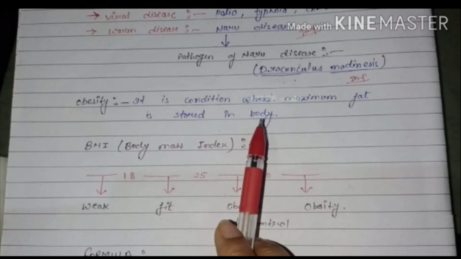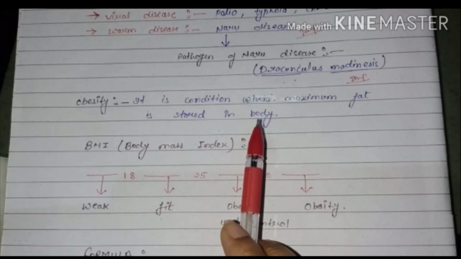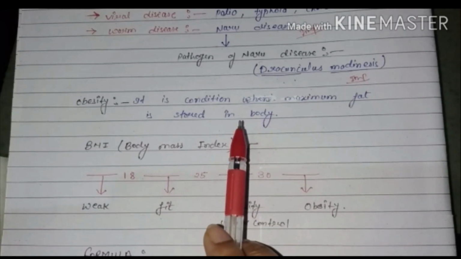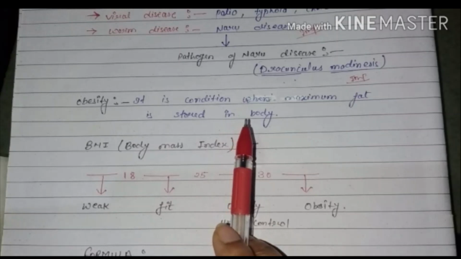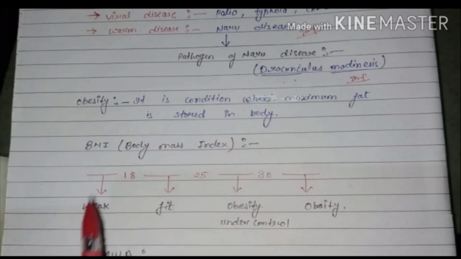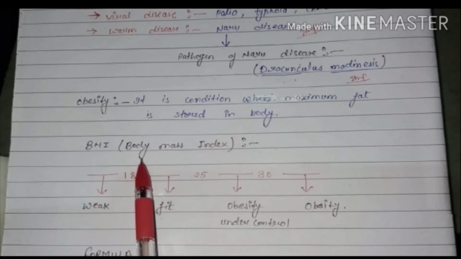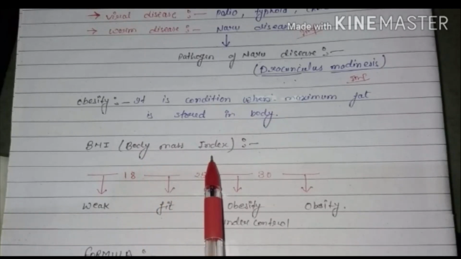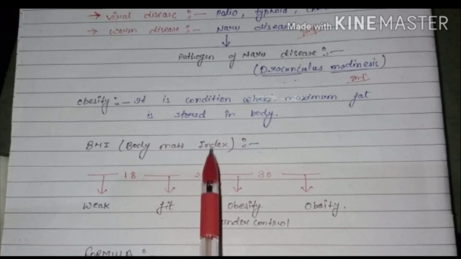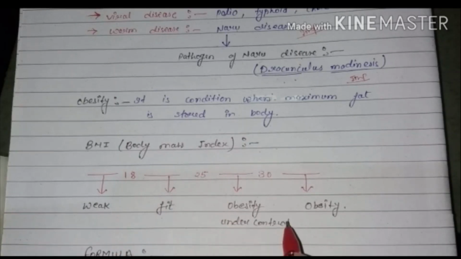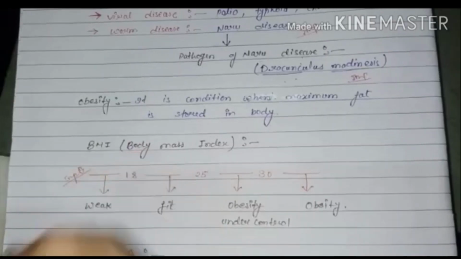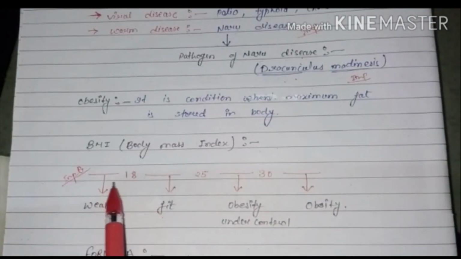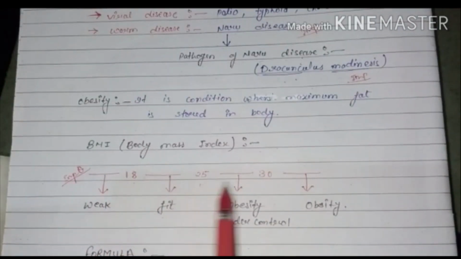So how will we know that a person is fat, or that the amount of fat in their body is more? There should be a calculation method by which we can know whether the person has more fat than the required amount. That is BMI, body mass index, by which we can determine whether a person has the obesity disease or not. You have to learn this important table: 18, 25 and 30.